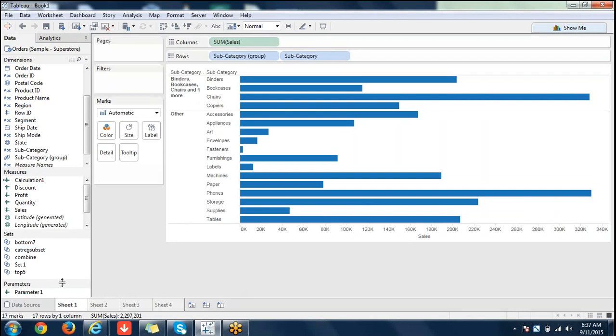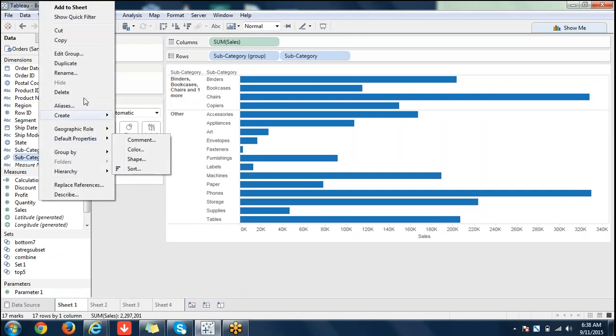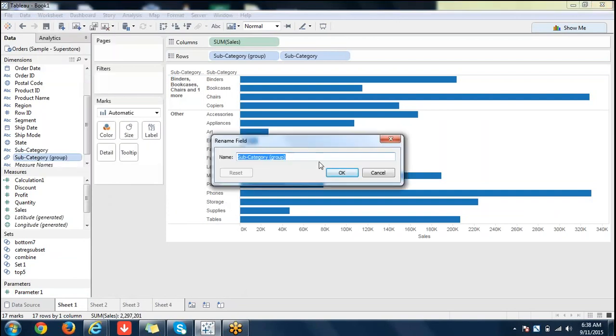Whenever a separate shelf is created, you see it in calculations. I have created a group, I will rename it to category group.